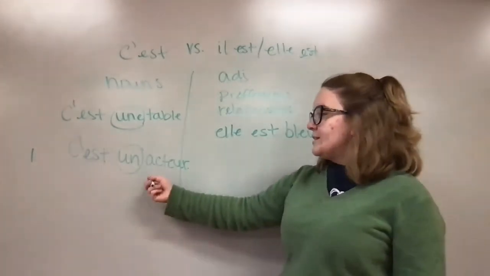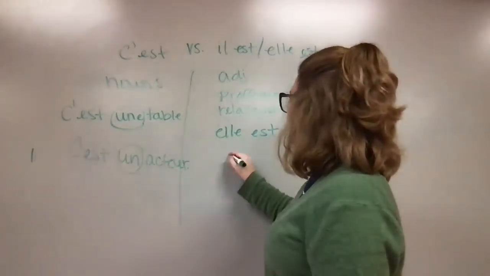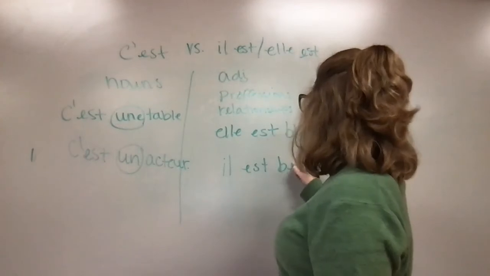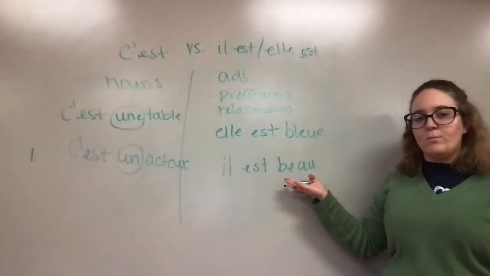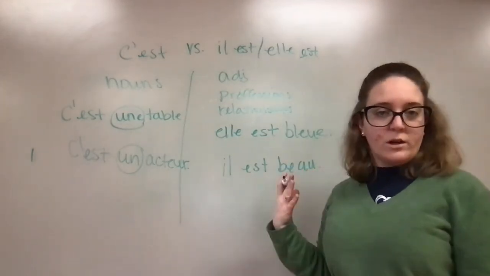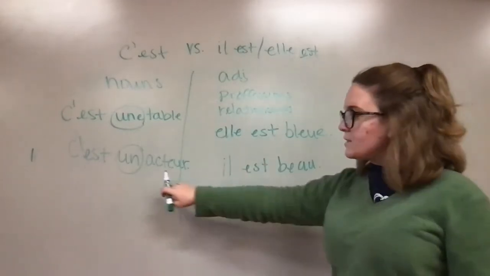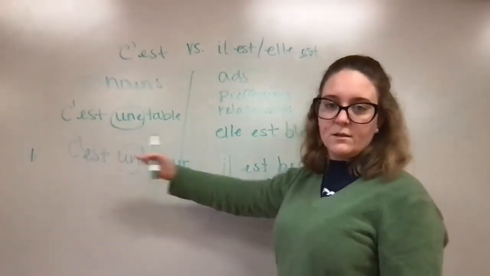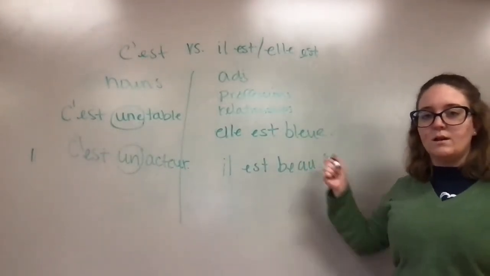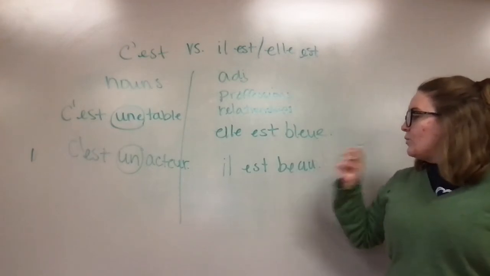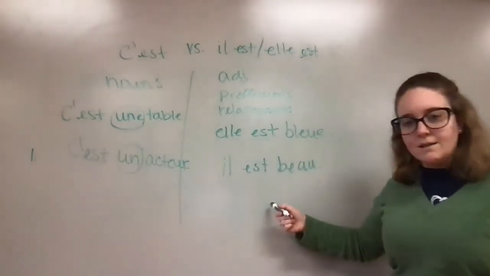So if I say c'est un acteur, it is an actor. Il est beau. You may or may not be familiar with the word beau. Beau is handsome or good looking. And of course there is a different form for feminine. But in this case, we're talking about un acteur, so we know it's masculine. So we're going to use il est, and then we make sure that the adjective that goes with it is masculine. So, il est beau, he is handsome. It's an actor, he is handsome.